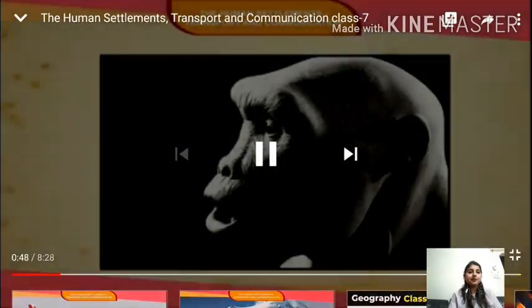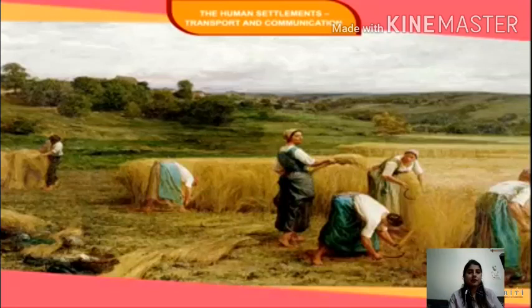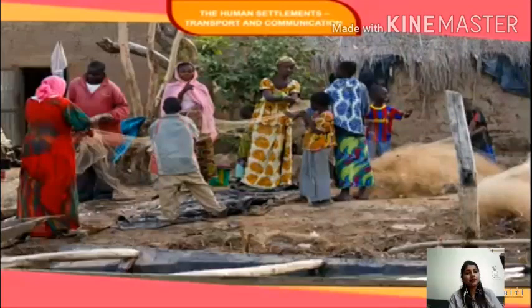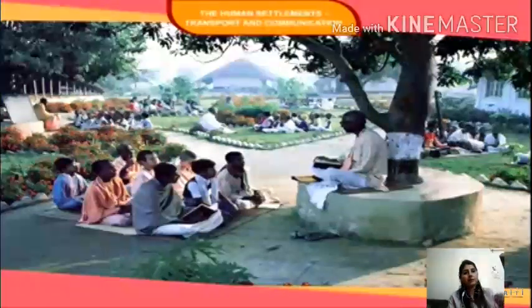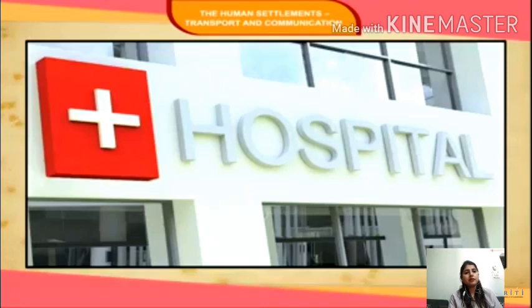Ancestors of modern men were nomads, and they lived in caves. These dwellings were the first human settlements. They were not continuously inhabited, as men had to move from place to place in search of food. Men started settled life when they learned to grow crops. The importance of leading a settled life increased as trade and commerce grew. Thus, the first towns came into existence. Along with it, different types of buildings like schools, temples, mosques, town halls, hospitals, etc.